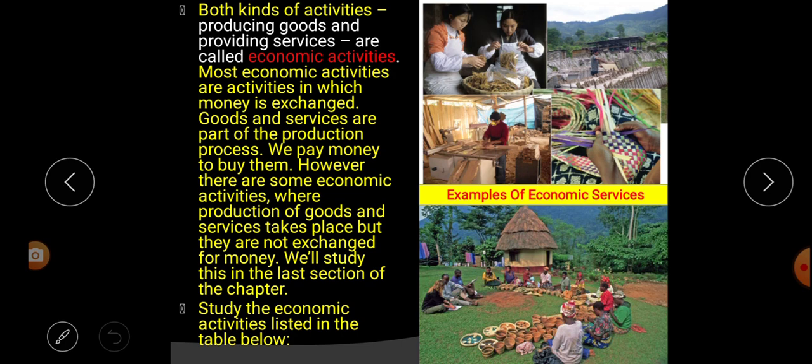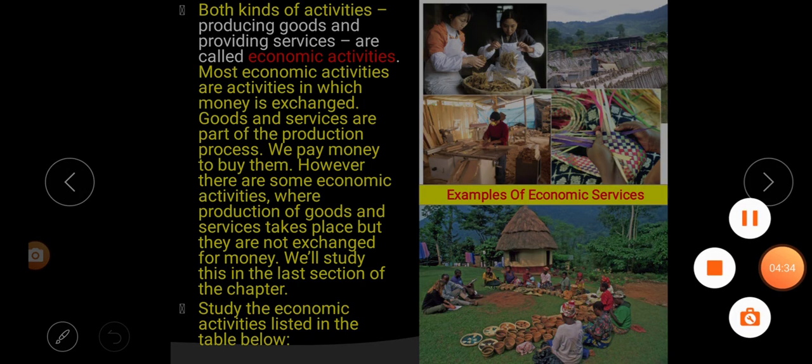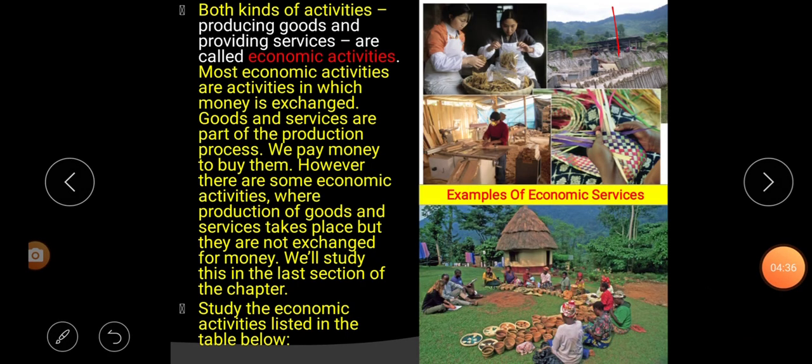Most economic activities are activities in which money is exchanged. So there are different kinds of economic activities in which money is exchanged. For all the economic activities, we use money for exchanging. For example, whatever we purchase or buy, we give money, and in exchange they give us goods.